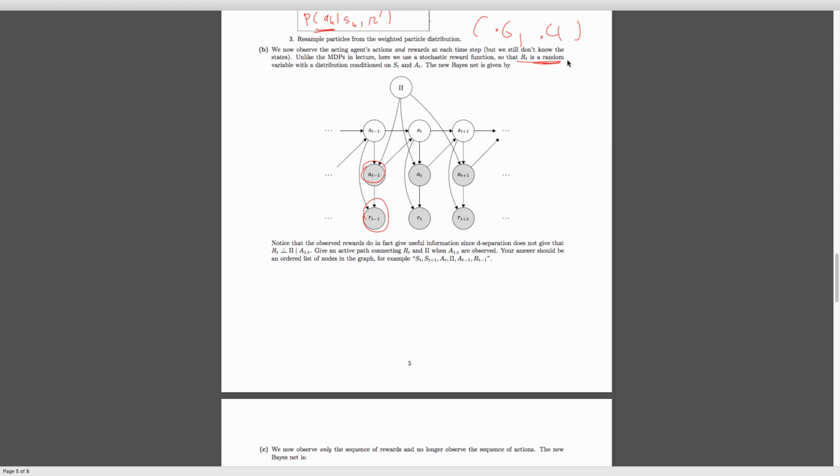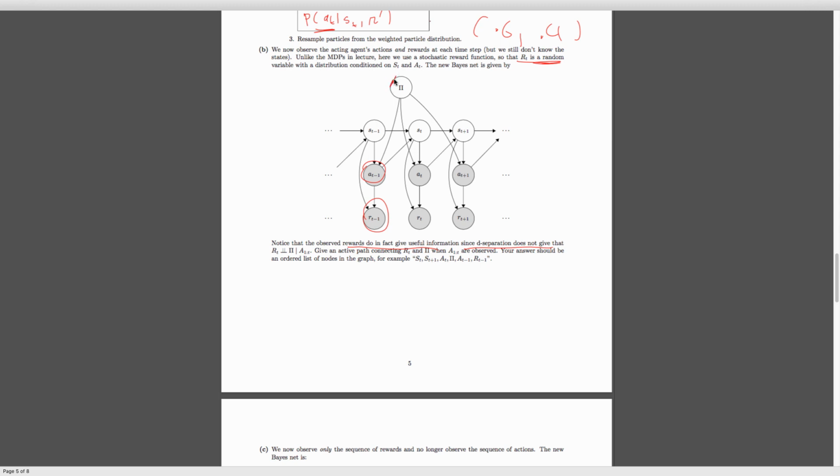So what we want to show is that there still is some useful information here, because d-separation doesn't tell us that this and this are independent. We want to show there is useful information by showing that there is an active path. So we're not sure that it's independent. Once again, this doesn't guarantee that we're actually getting something here, but there's a chance it could be, so we're going to go ahead on that chance. We're going to be optimistic today.